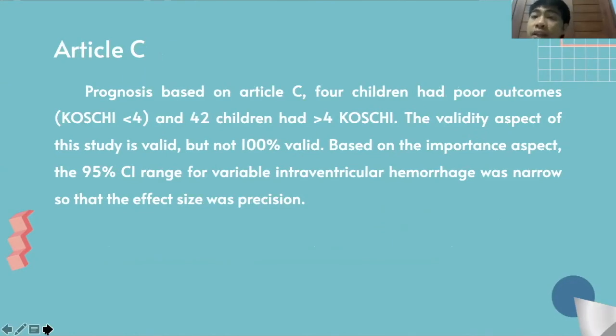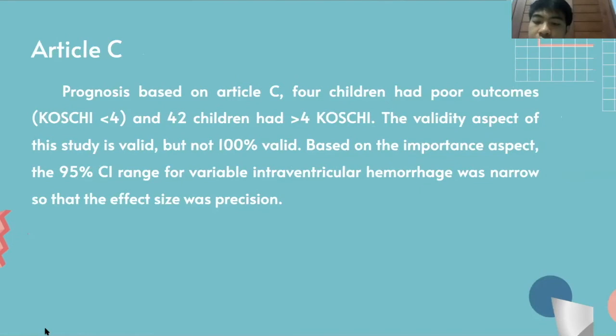Prognosis based on article C: 4 children had poor outcomes, with a COSG score less than 4, and 42 children had a COSI score more than 4. The validity aspect of this study is valid, but not 100% valid. Based on the importance aspect, the 95% CI range for intraventricular hemorrhage was narrow, so the effect size was precise.